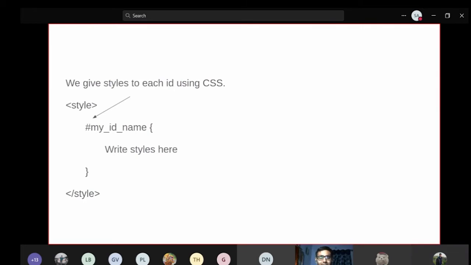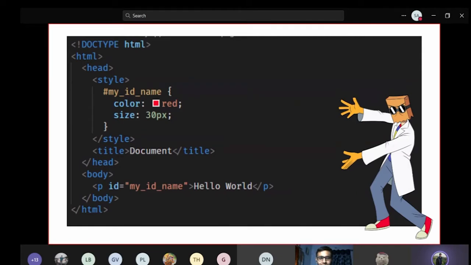So there are three ways of defining style. I'm not going through them. So ultimately the resulting web page looks like this. There's a head, there's a style tag. Inside style tag there's some id, and inside id I'm specifying a property. The color is red, size is 30, and then title, then text, and this is going to look like a red color text with 30 size.